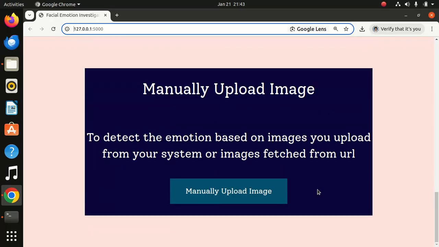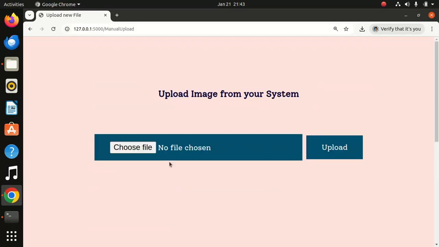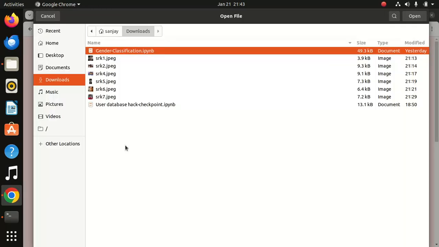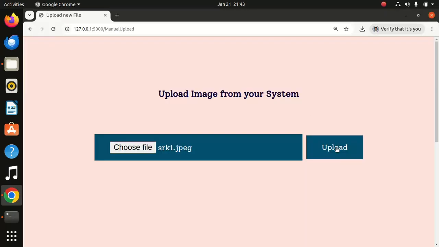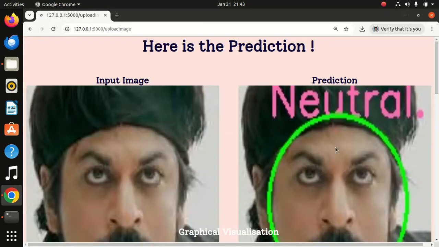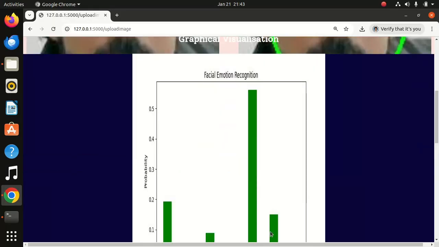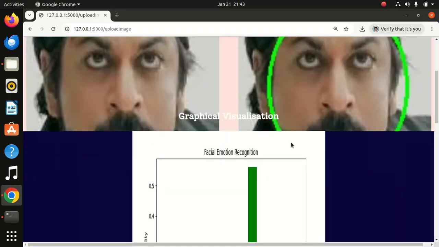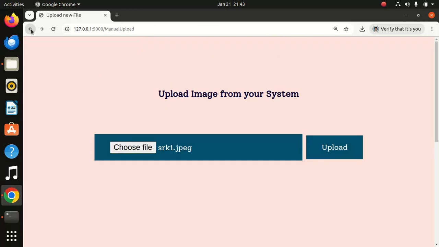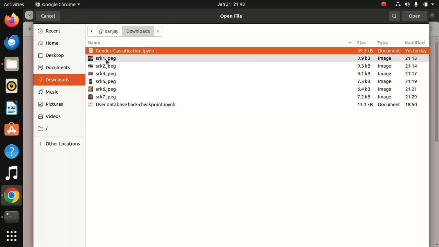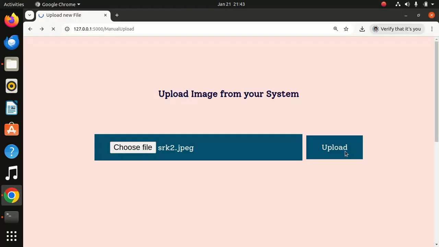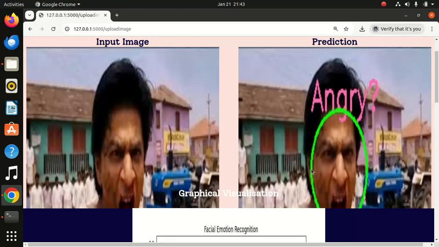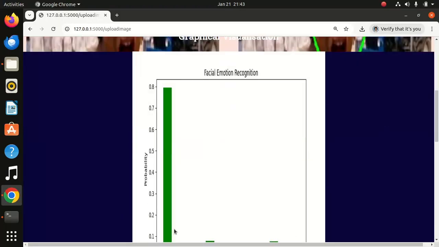Now I will upload an image of my famous, well-known actor Shah Rukh Khan. First of all we will take SRK1, neutral. Yes, it is neutral, so the graph of neutral is coming. Very fine. Now I will take another image, SRK2. He is angry. Shah Rukh Khan is angry. Now I will upload. Yes, Shah Rukh Khan is angry, so the angry graph is coming.